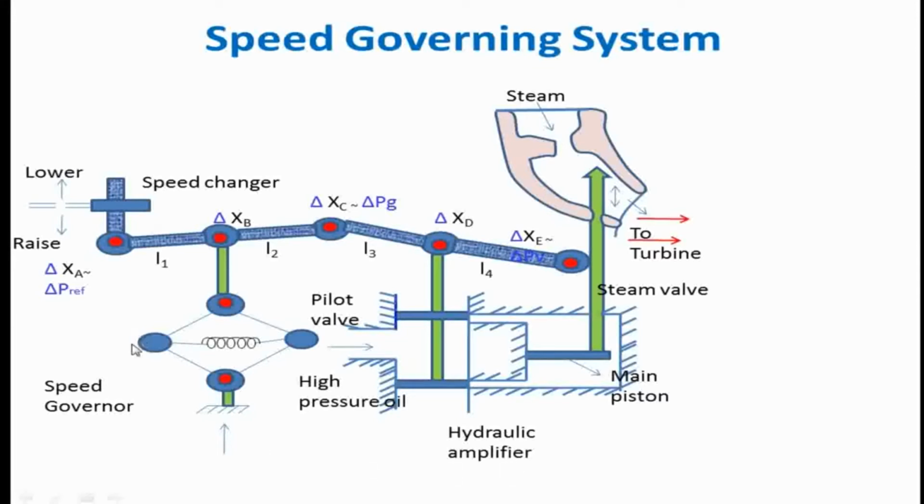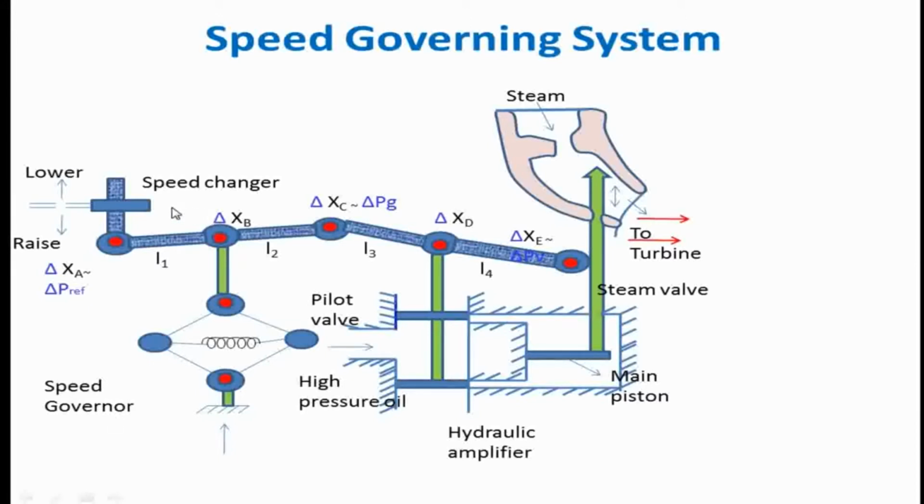Whereas from the speed governor and hydraulic amplifier up to the turbine, this whole thing contributes to achieving primary control. And if we add a speed changer along with the primary control, we can achieve secondary control. Now we are going to focus more on the working of primary control. That means we are going to have a change in speed by maintaining a balance between power generation and power demand. Before going into the working of this entire speed governing system in detail, we will see the functions of the individual components available in this speed governing system.